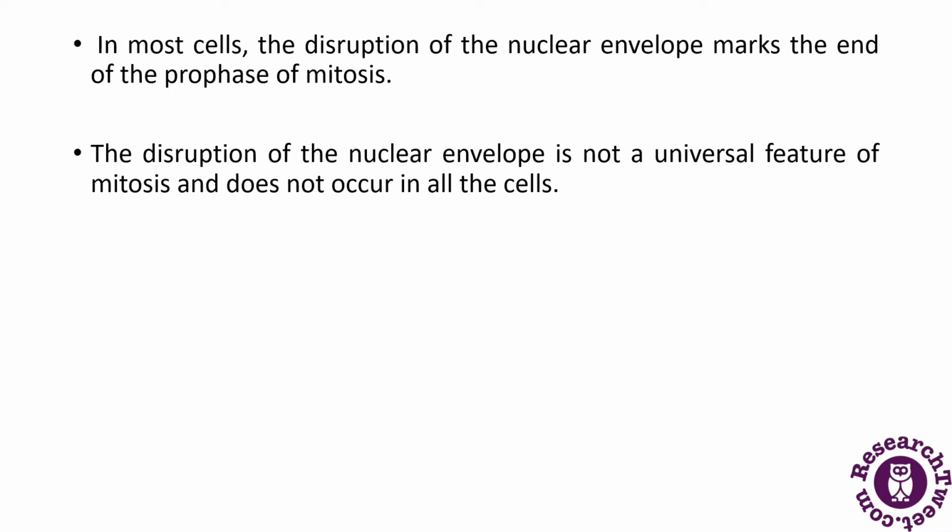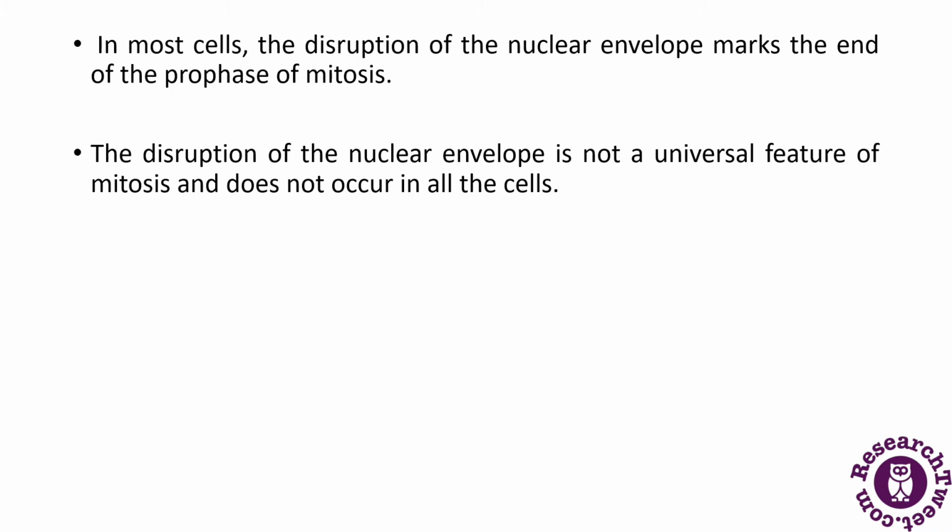In most of the cells, the disruption of the nuclear membrane marks the end of the prophase of mitosis. The disruption of the nuclear membrane or nuclear envelope marks the end of the prophase. However, the disruption of the nuclear envelope is not a universal feature of mitosis and does not occur in all the cells.